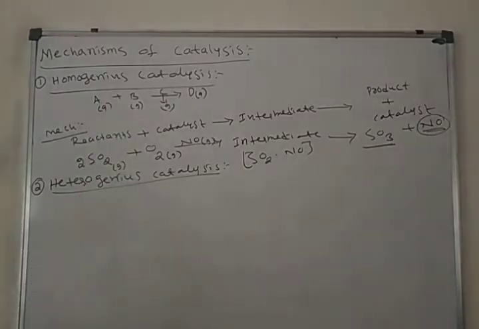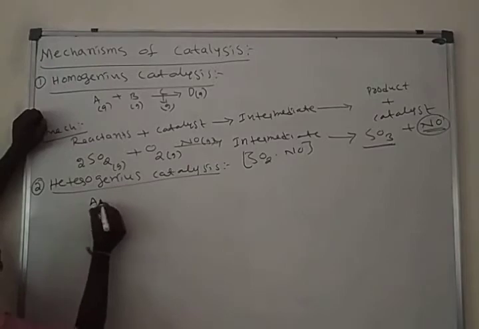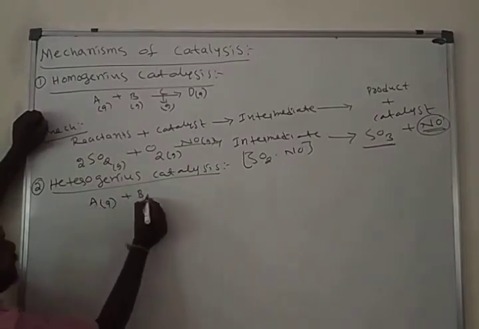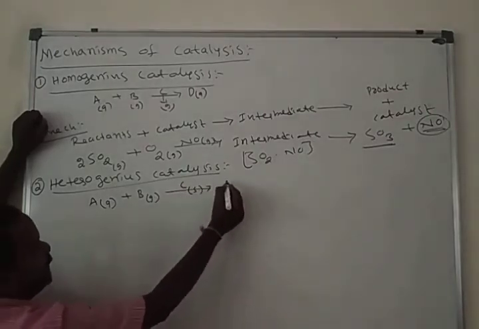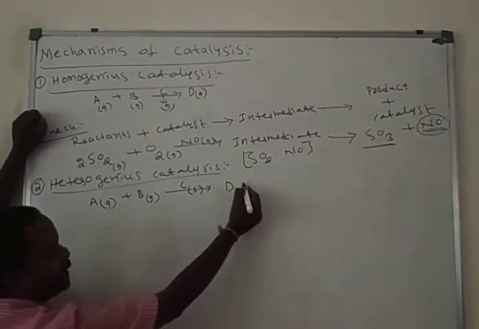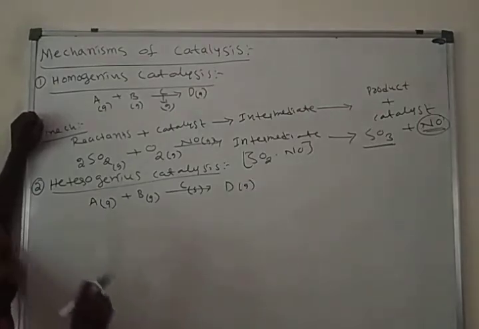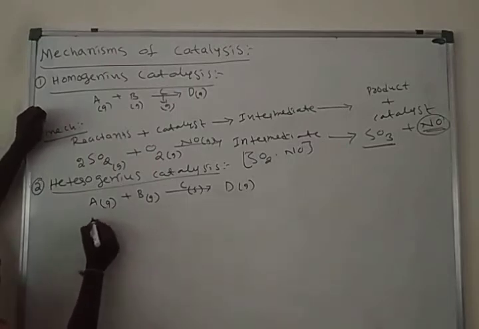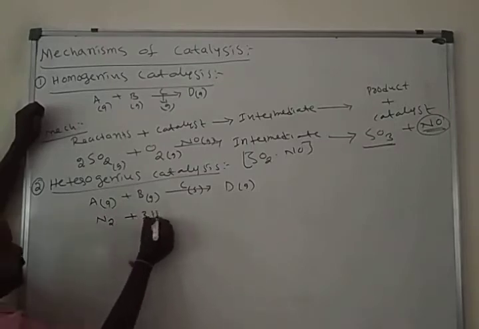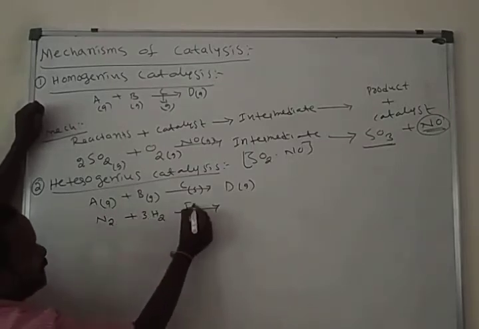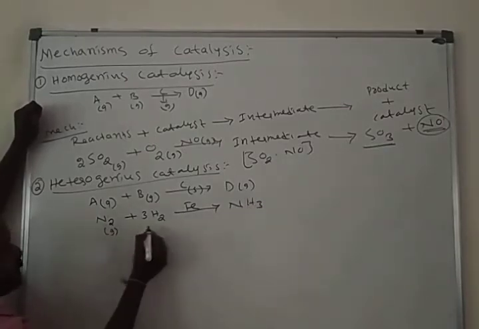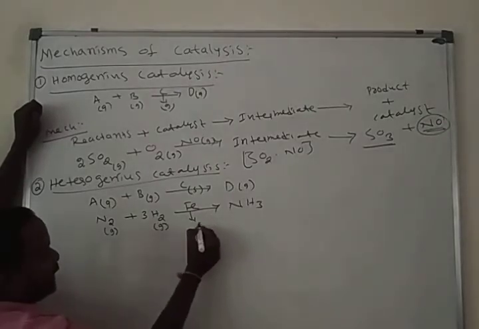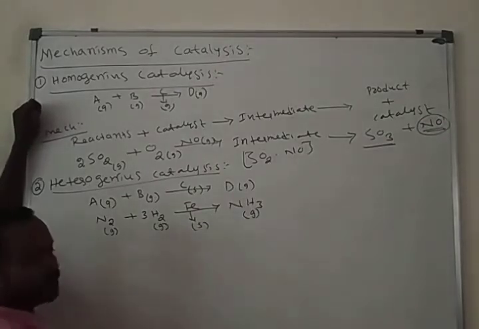Here A is a gas, B is a gas, A reacts with B in the presence of C, which is a solid, and forms D. It may be gas or it may be solid. Here I am using a different reaction: nitrogen reacts with 3 moles of hydrogen in the presence of iron catalyst and forms ammonia. Nitrogen is gas, hydrogen is gas, iron is solid, ammonia is gas.